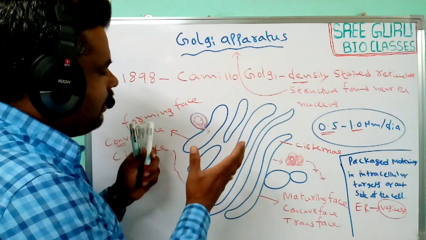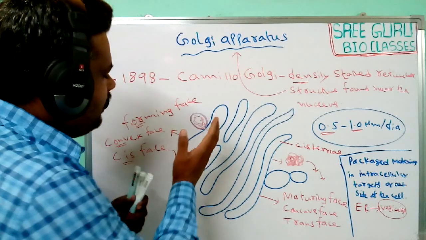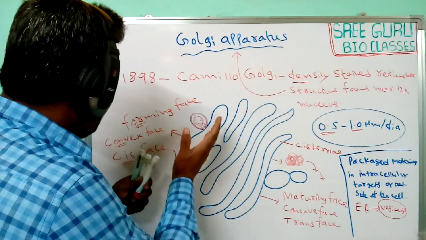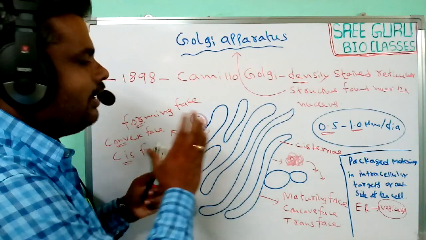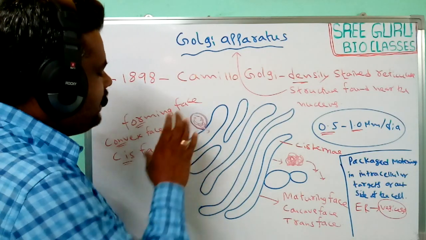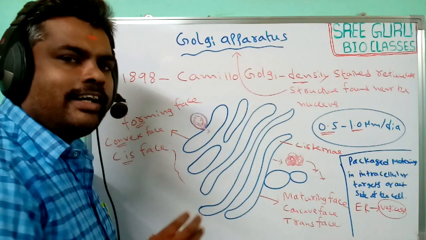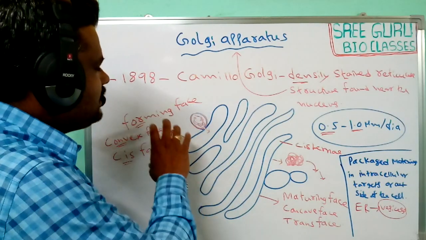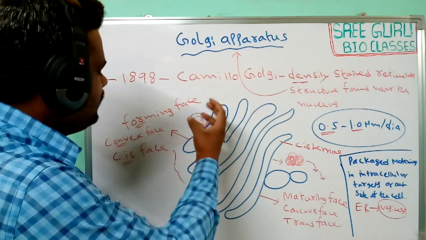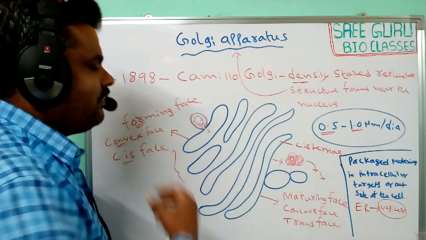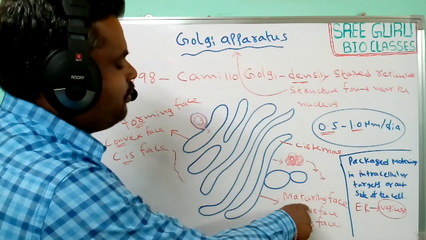That is why we always observe the Golgi complex near the endoplasmic reticulum, with the forming phase, convex phase or cis phase towards the endoplasmic reticulum. The proteins synthesized in the endoplasmic reticulum directly come to and are received by the Golgi apparatus in the cis phase only. After processing, they are sent to the trans or maturing phase.